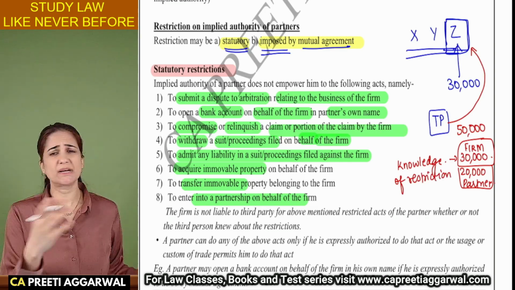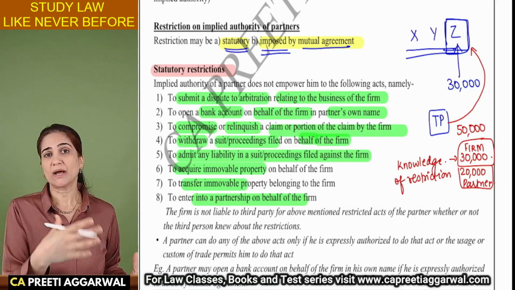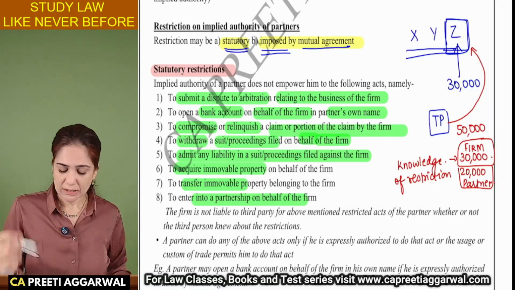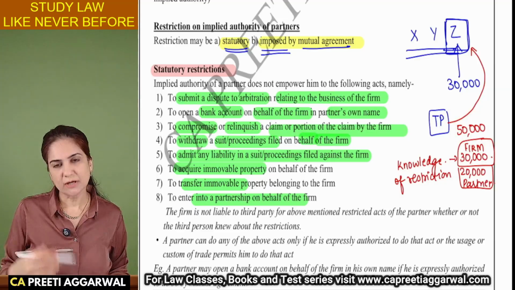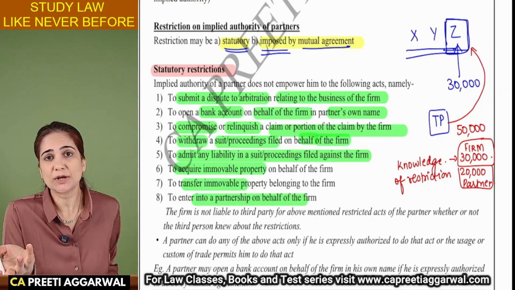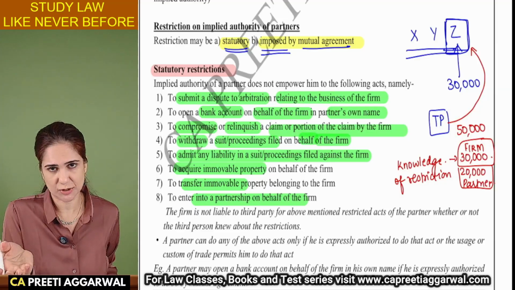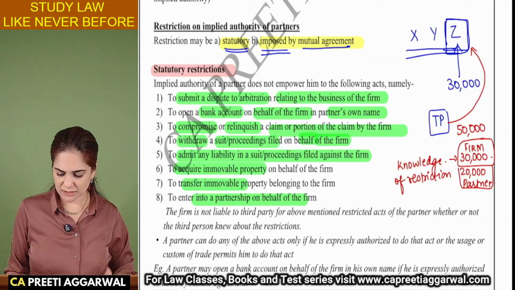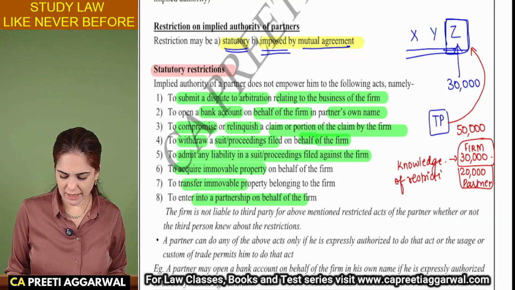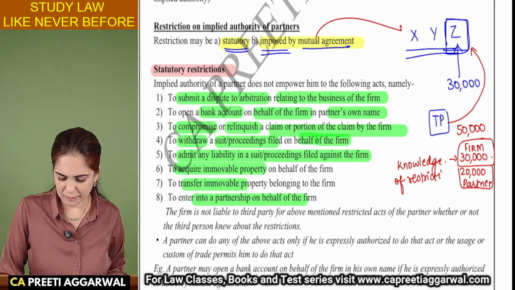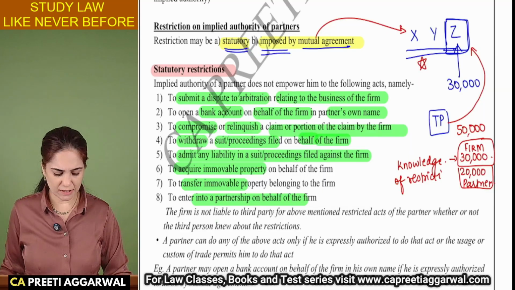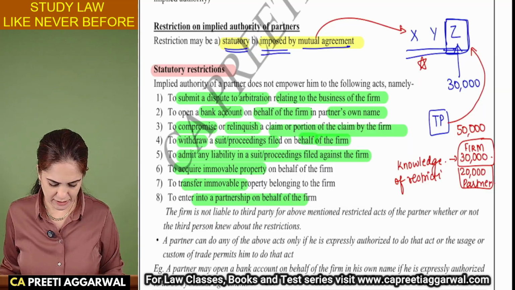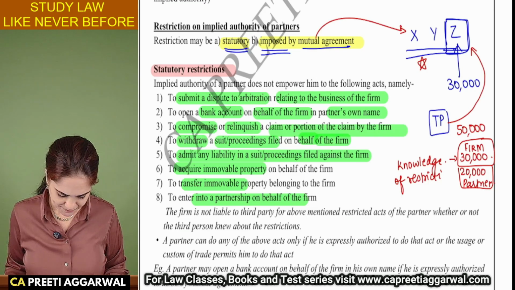But if the third party had no knowledge of this mutually agreed restriction, then in this case the firm will be liable for the entire 50,000 because he was not aware. We didn't tell him about the restriction. So this is very important again for the exam, that is, mutual agreement. I have explained all this later in the notes. I'm just discussing the example so that it is easy for us to recall.